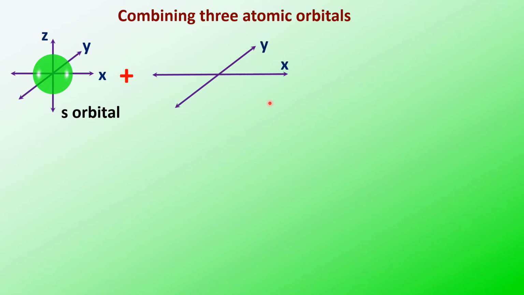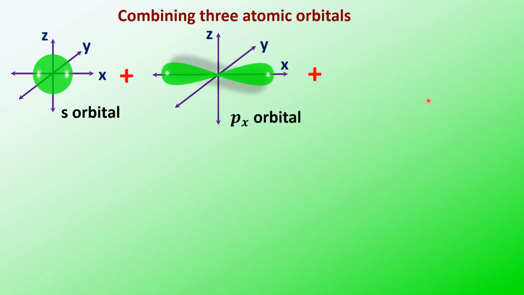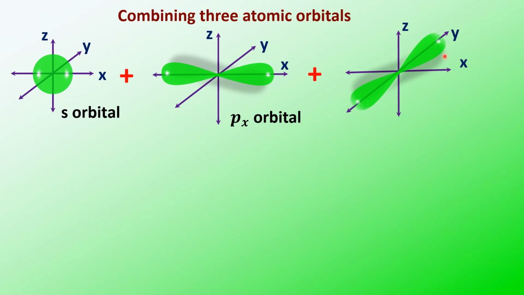This is the 2s orbital of boron, and it will combine with the 2p orbitals. This is one px orbital. You will have another one, which is a py orbital.